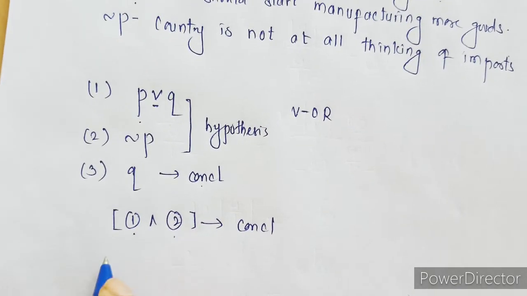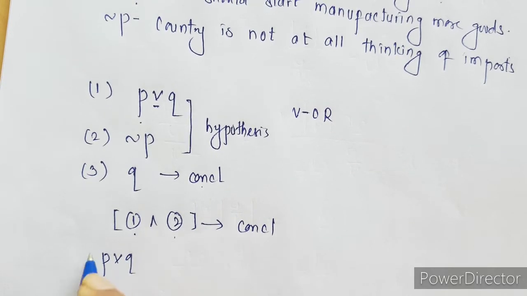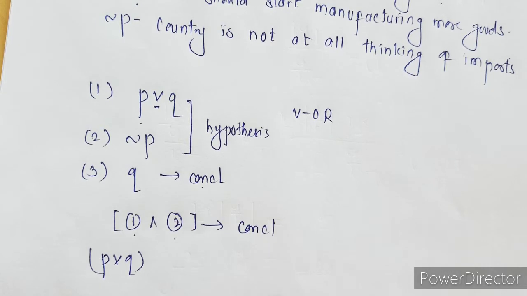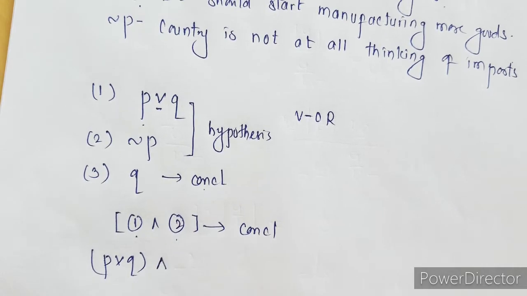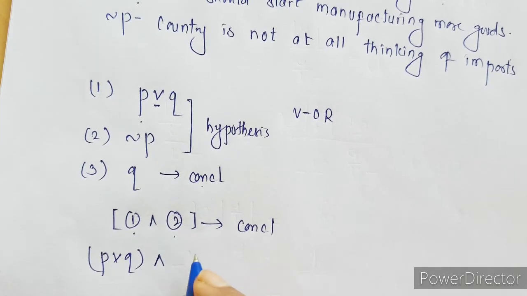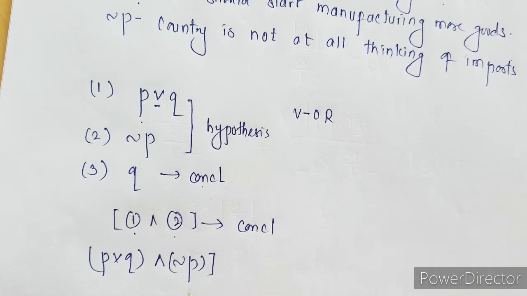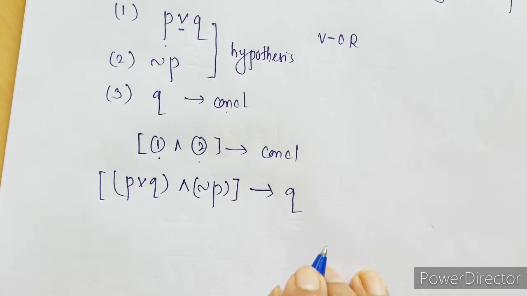Let us write that. The first sentence is P or Q, and since it is not at all thinking about importing any goods, this implies the country should start manufacturing more goods. So we got our argument.